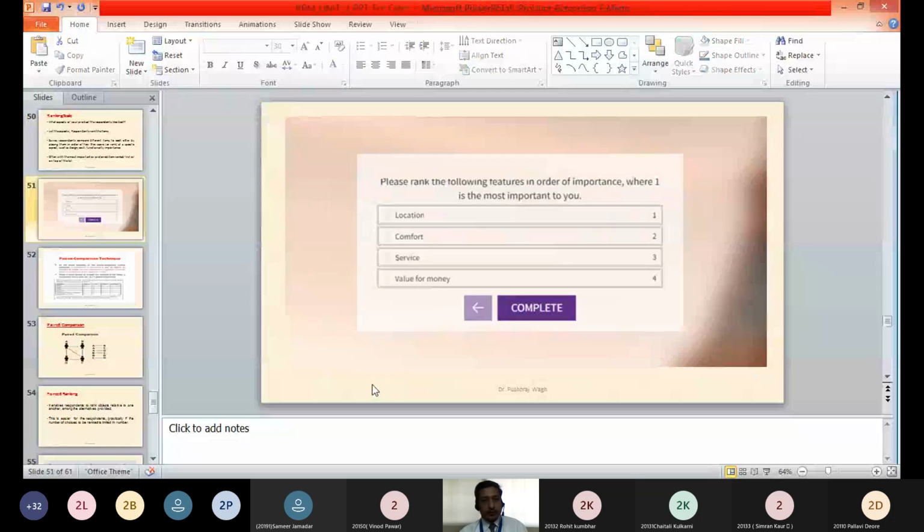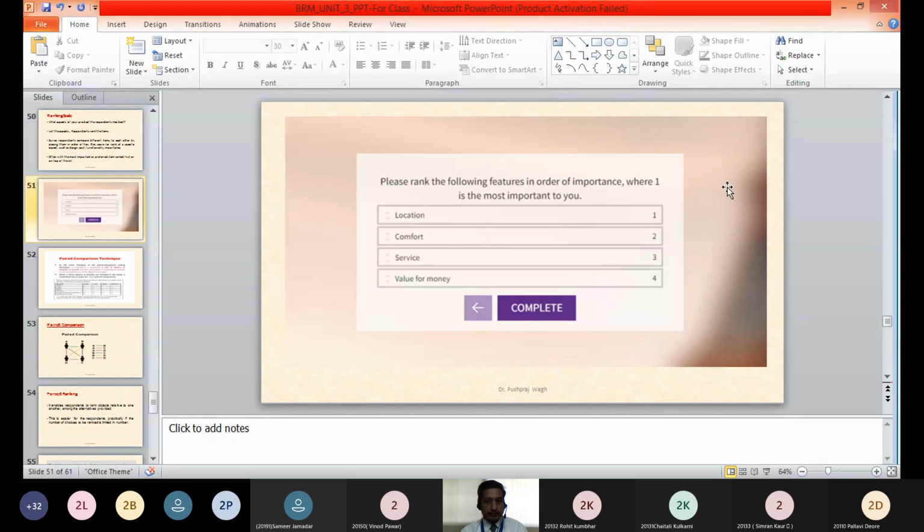We'll take an example of this ranking scale. Here you will see that there is a question: please rank the following features in order of importance. So what importance the respondent gives to different attributes, wherein 1 is the most important and 4 is least important.